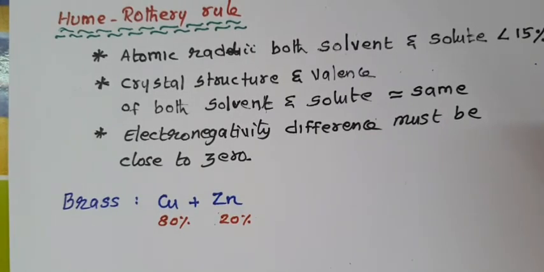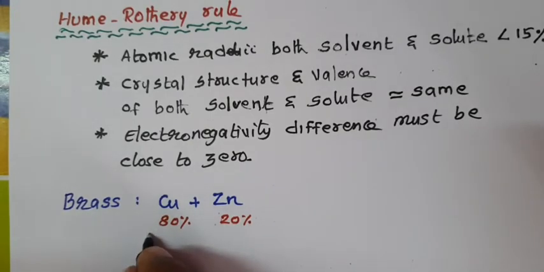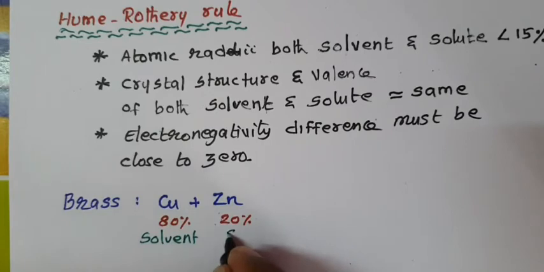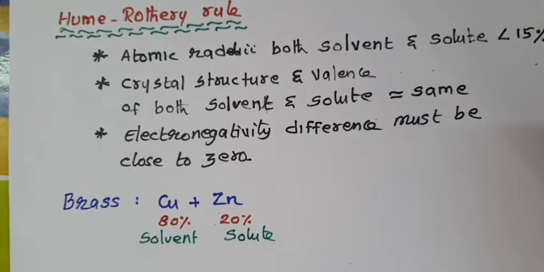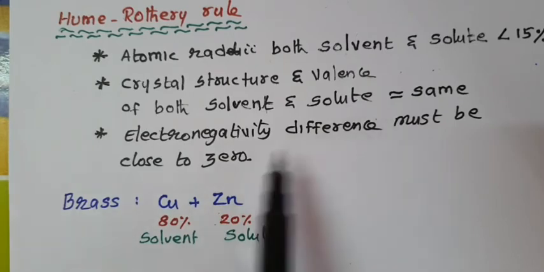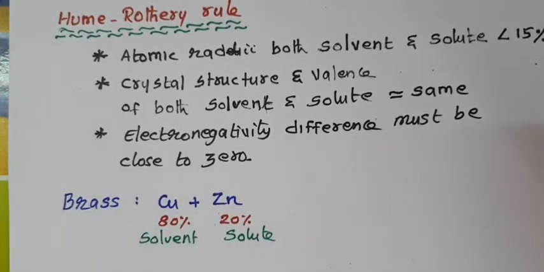The high percentage metal is called solvent and the low percentage metal is called solute. Their atomic radii difference should be less than 15%, and their electronegativity difference must be close to zero.